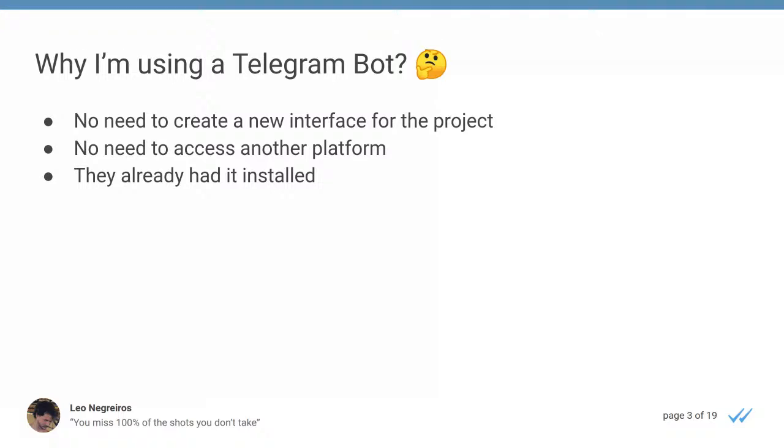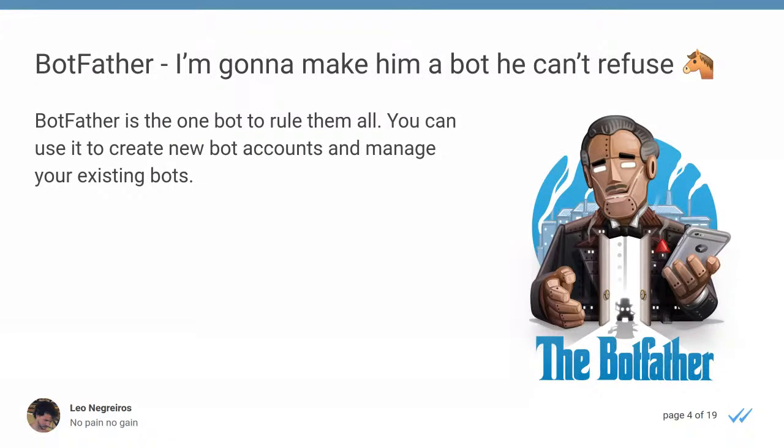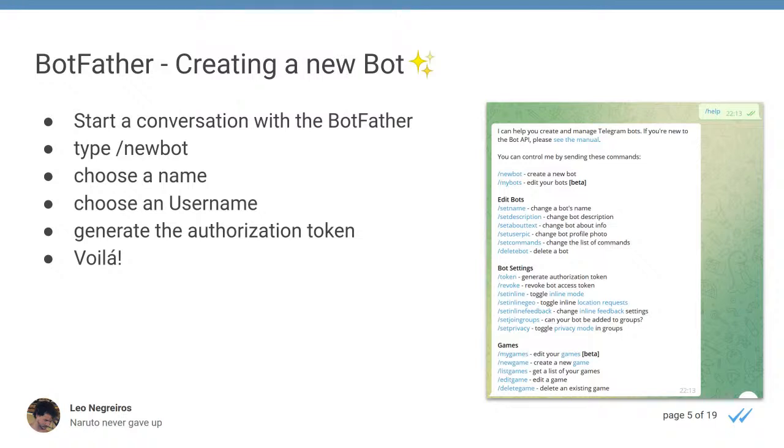To start with creating a bot, the first thing we have to talk about is the BotFather. BotFather is basically the master of all Telegram bots, it's the original one, and you use it to speak to him to create a new bot, to edit your bot settings. Here I have an example of it. If you type the /help command on the BotFather, it will give you the options that you have to use on your bot. And to create a new bot, we start a conversation with it, and we type /newbot, we choose the name, we choose the username, and we generate the authorization token, and that's ready. With those steps, we are ready to start creating a Telegram bot.